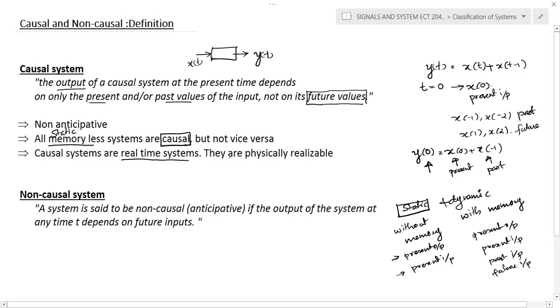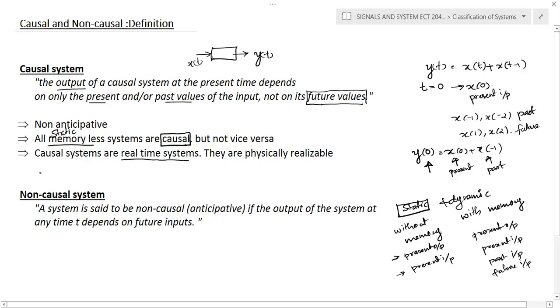Such systems exist in many processing techniques, but when you use the basic circuit components, it's difficult to implement a system which works with the future inputs. So always remember that if a system is causal, we can say that the system is practically realizable.